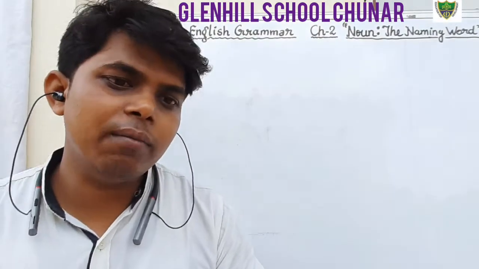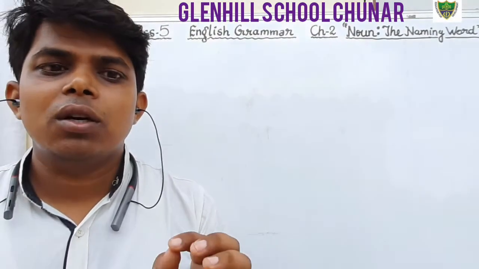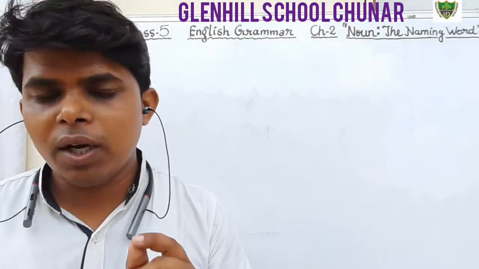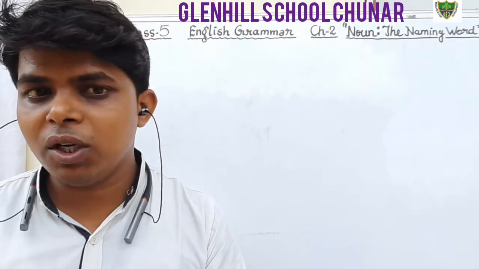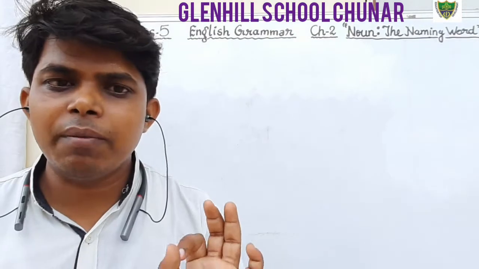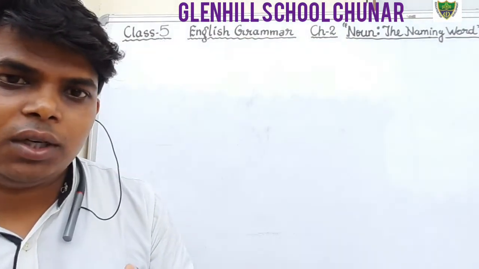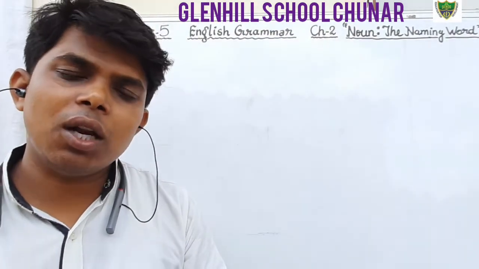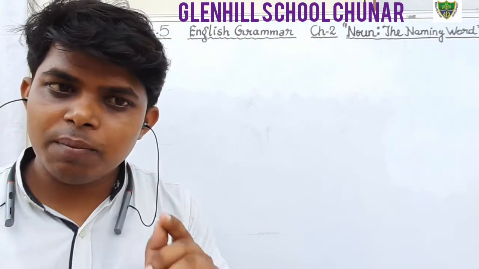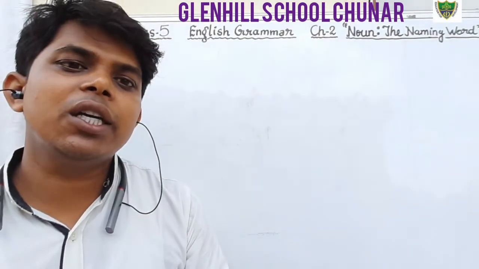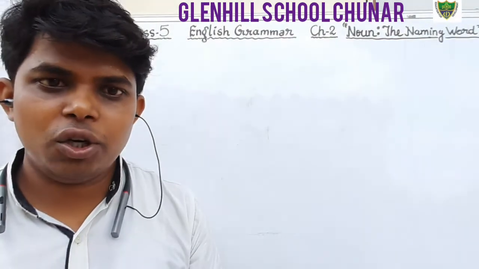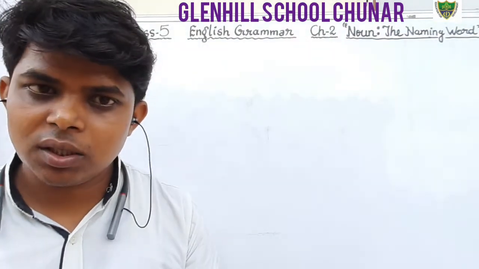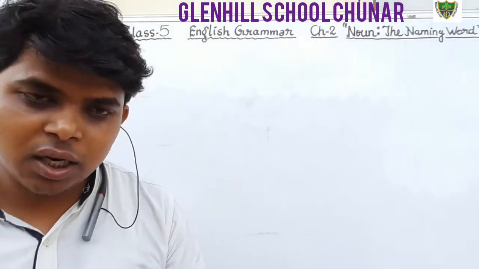Okay students, what is plural number? In the same way, plural means more than one. The nouns which denote more than one person, it may be two, maybe hundreds, maybe thousands, maybe lakhs, more than one. The nouns which denote more than one person or more than one thing are known as plural number. For example, chairs, balls, boys. These are plural.